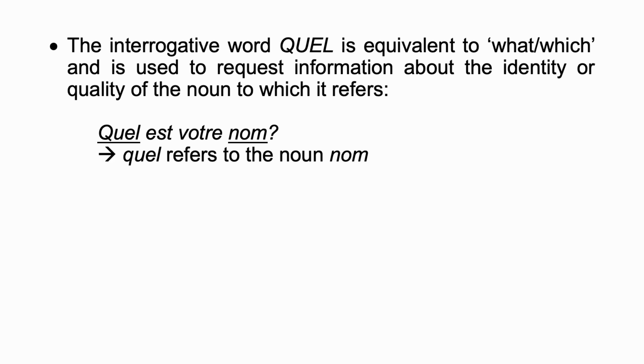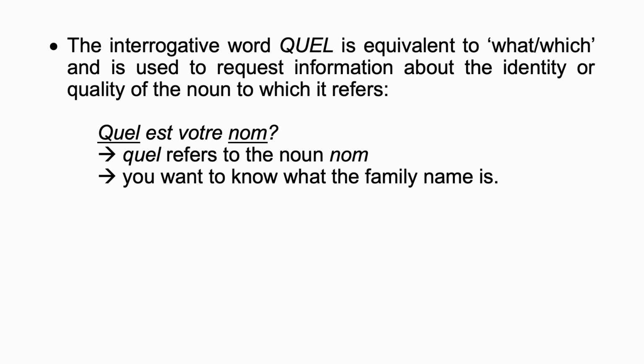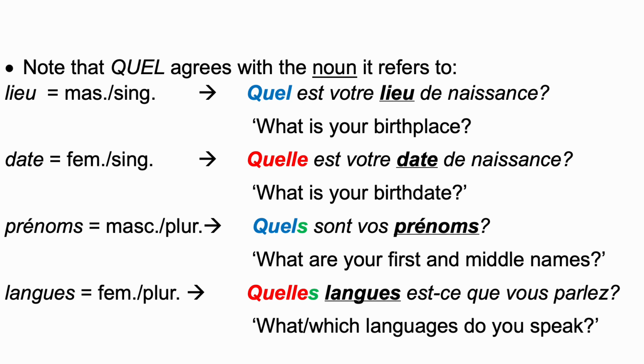Here, quel refers to the noun nom, and you ask this question when you want to know what the family name is. Note that quel agrees with the noun it refers to. For instance, lieu is masculine singular, so you're going to use the masculine singular form quel. Quel est votre lieu de naissance, which means what is your birthplace.